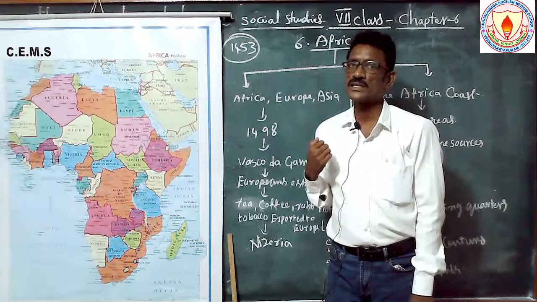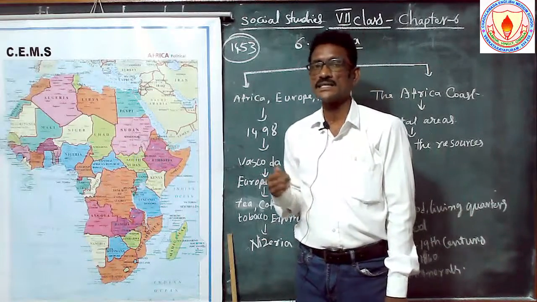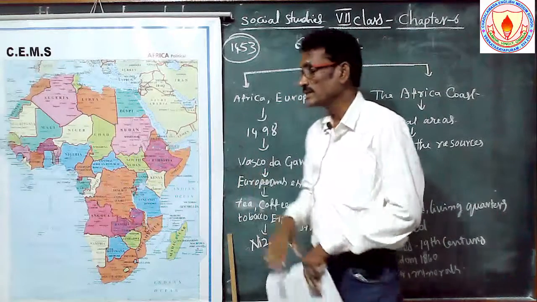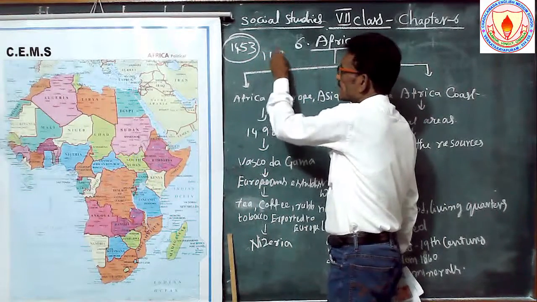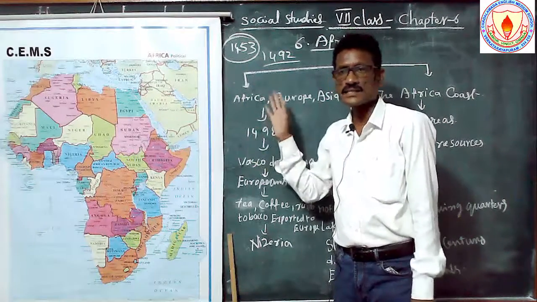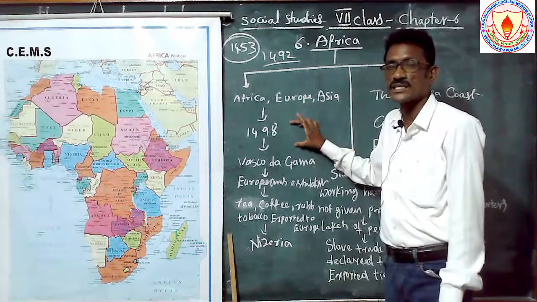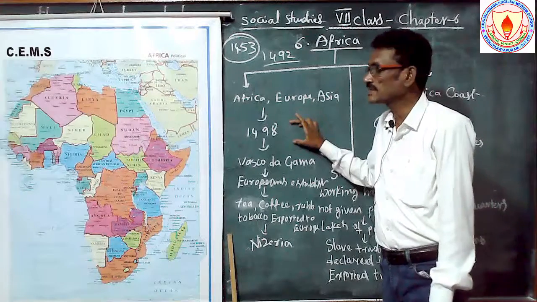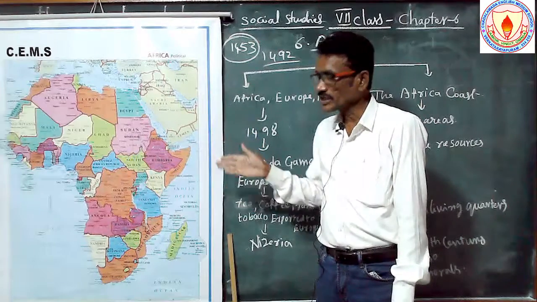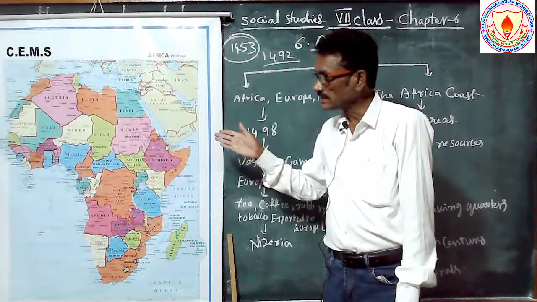With the help of his king, he started his sail on the Atlantic Ocean, and he wanted to discover new places. Another important date is 1492, when another traveler, Columbus, discovered a sea route to other places. Vasco da Gama discovered the sea route to India, but at that time they were sailing on the Atlantic Ocean and reached the coastal areas